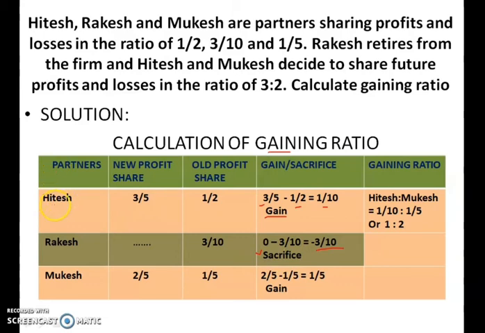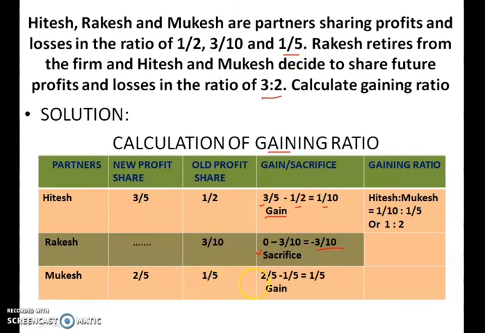So here you can see that Rakesh is the retiring, sacrificing partner. Rakesh is a retiring partner, so he doesn't have any new ratio, but his old ratio is 3/10. So 0 minus 3/10, you will get minus 3/10, isn't it? Now what about Mukesh? Mukesh's new share is 2/5, and his old share is 1/5.